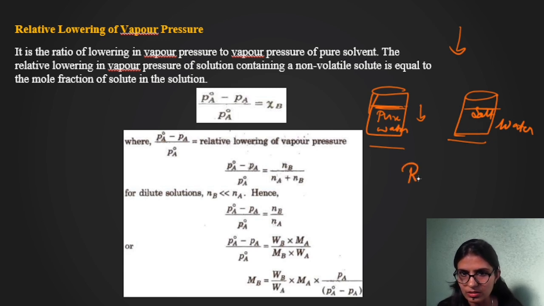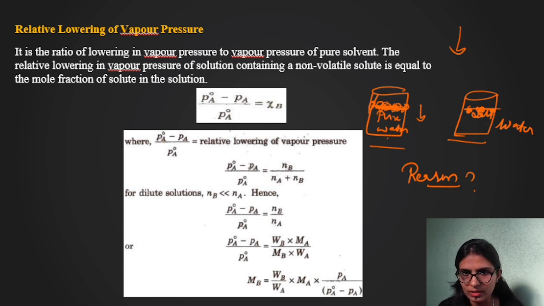And what's the reason behind this? Look, this is pure water and this is salt water. In pure water, the surface is occupied completely with water particles itself, right? But in case of salt water, you will see salt particles are also present at the surface, right? And is salt a volatile or non-volatile component?